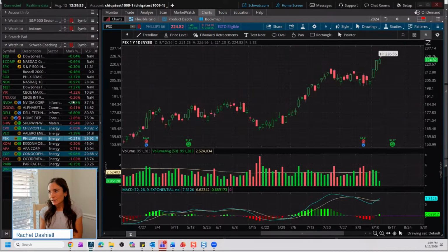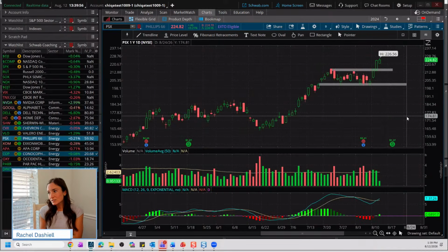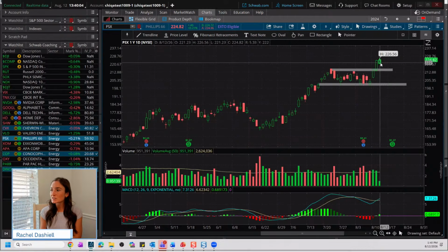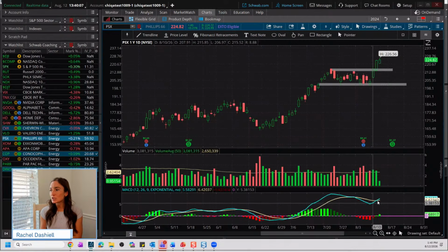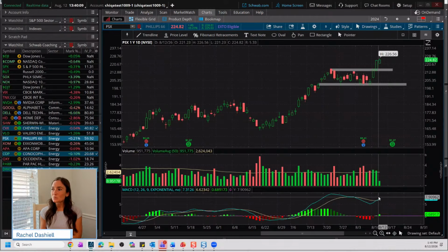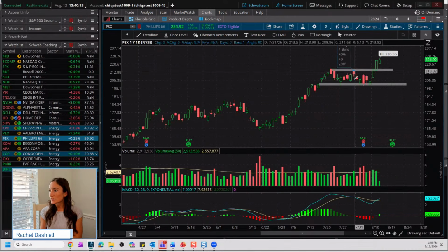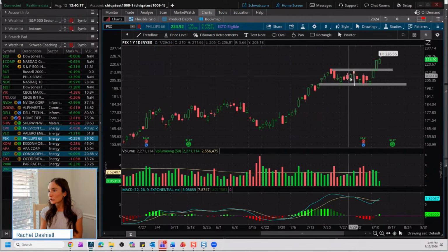Phillips 66. I wanted to look at this one because it was similar to what we saw with Valero, except you did see above average volume with that move higher. Today you're seeing a little bit less than average, and a little bit of a momentum shift there. But if we take a measured move from that range, the highs to the lows, that's about a $14 move.